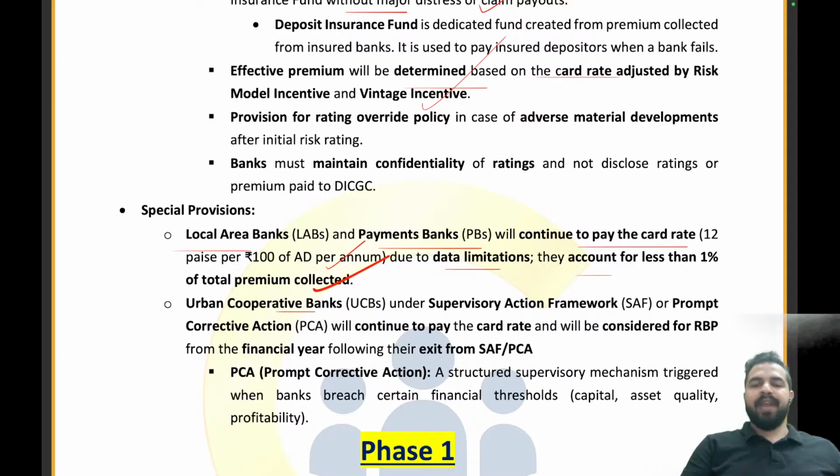The urban cooperative banks under the supervisory action framework or prompt corrective action will continue to pay the card rate and will be considered for the RBP from the financial year following their exit from the SAF and PCA.